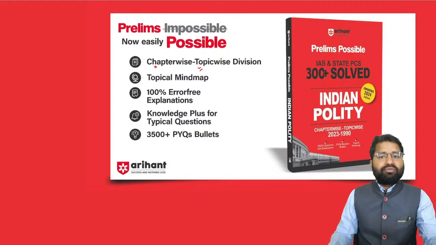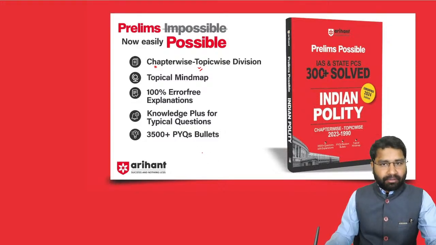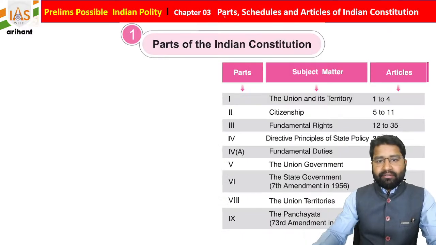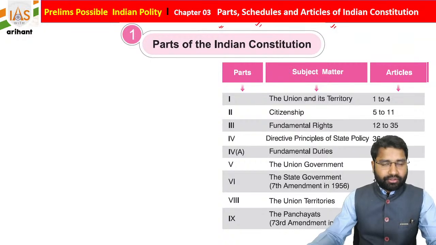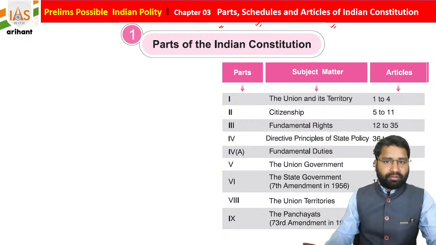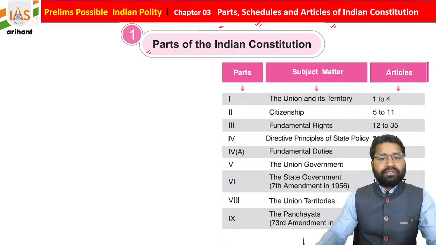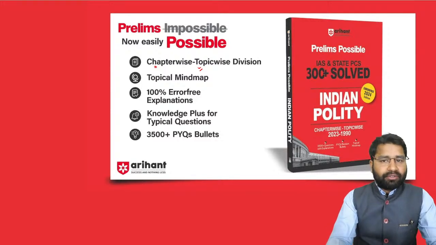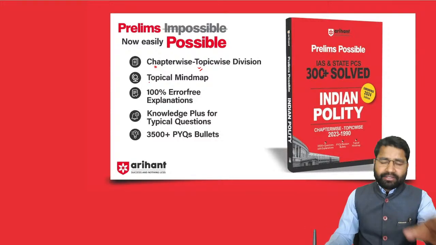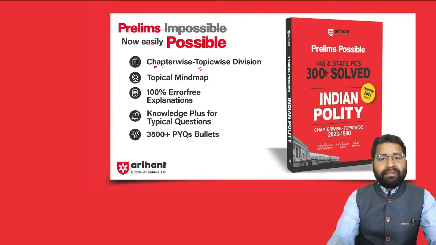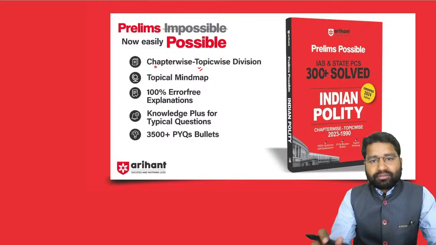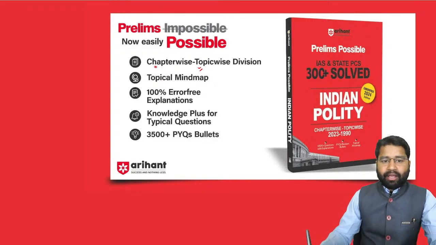Today we are going to discuss chapter number 3, Part, Schedule and Article of the Indian Constitution. It contains 3 important topics, and in today's class we are going to discuss the parts of the Indian Constitution. That's why this book is going to be very beautiful for you. It is going to be important and build a good concept, so that automatically you are able to solve questions in your examination hall.